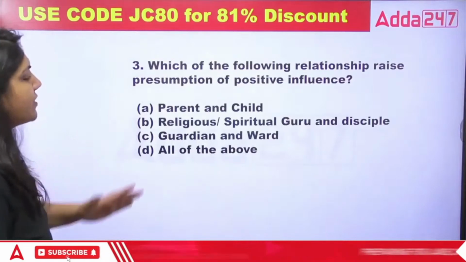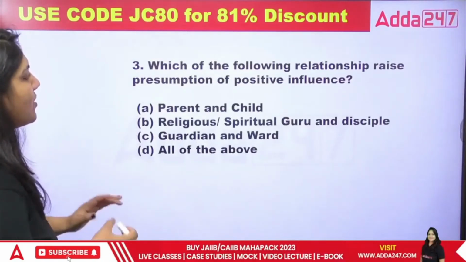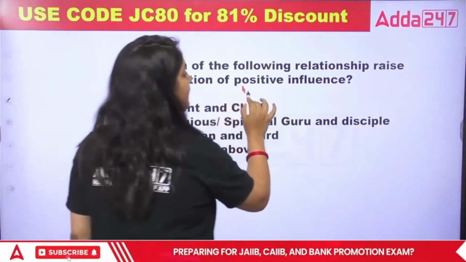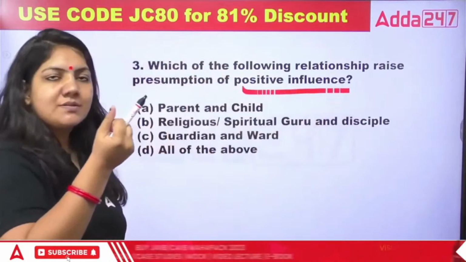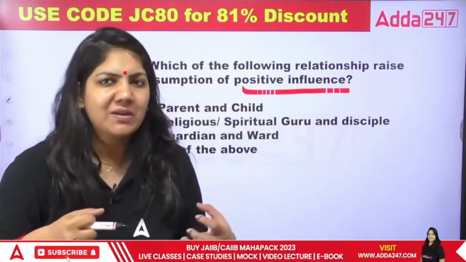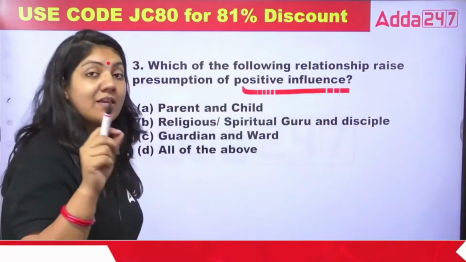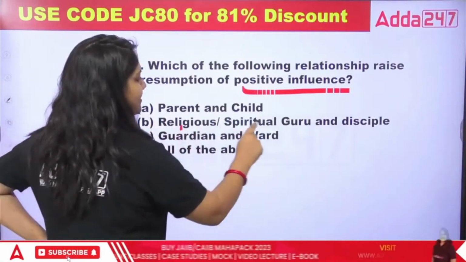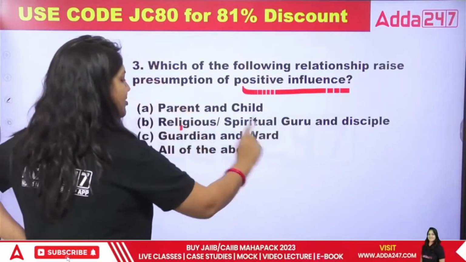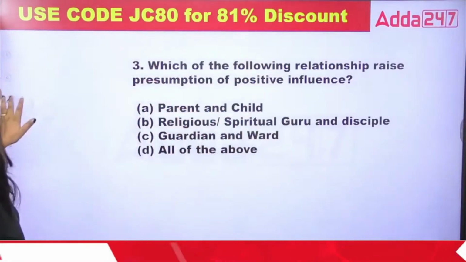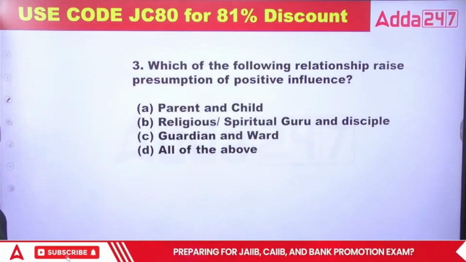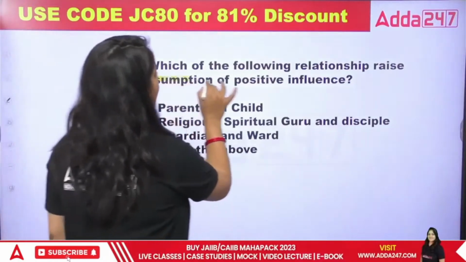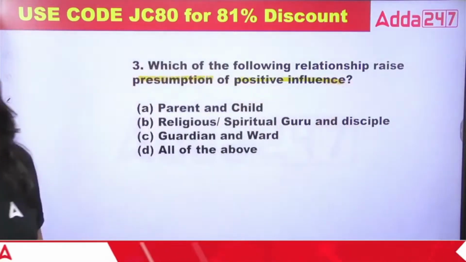Next one. Which of the following relationships raises presumption of positive influence? Influence means taking the custody of any person, you know, just like hypnotize. The positive influence comes under parents and child, religious and spiritual guru and disciple, guardian and ward, and all of the above. Tell me the right answer for this one. Which of the following relationships raises presumption of positive influence? What is the right answer?